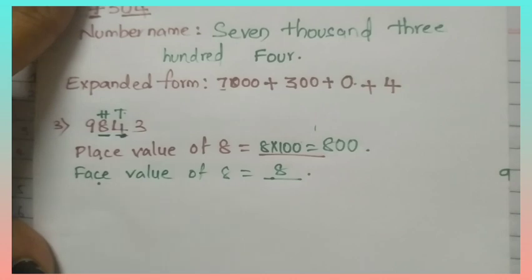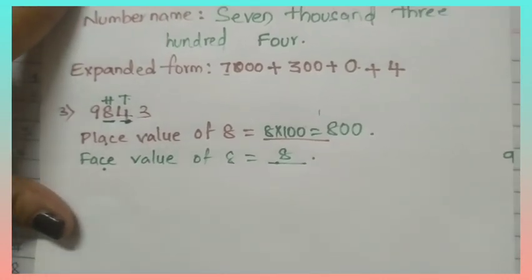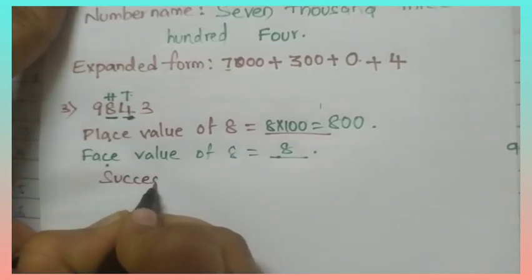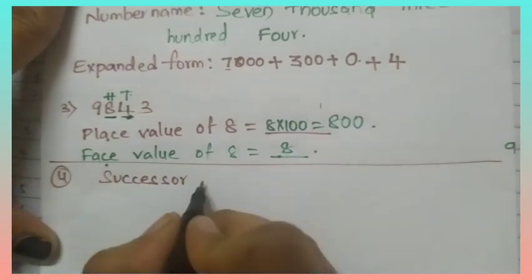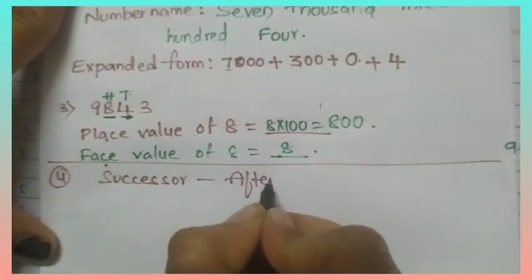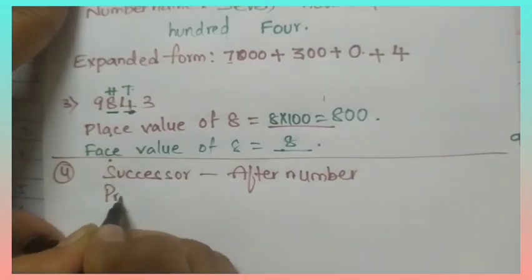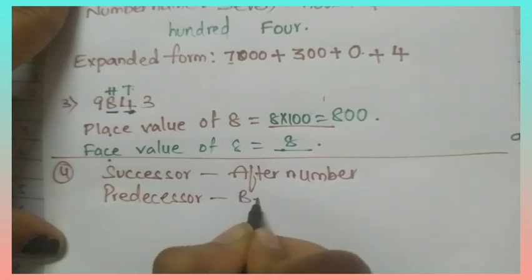Okay. Look here. Now, do you know successor and predecessor? Yes. Successor means after number. Predecessor means before number.